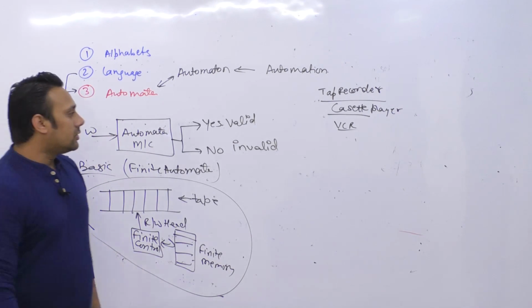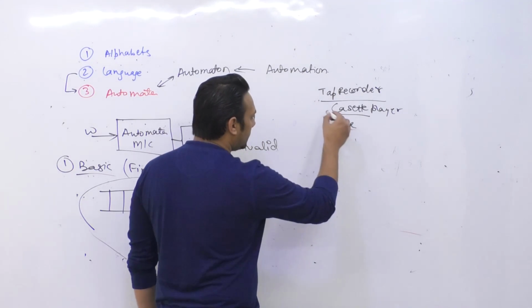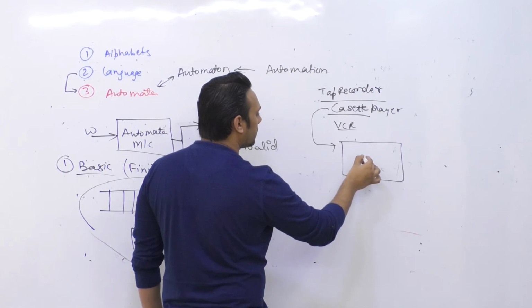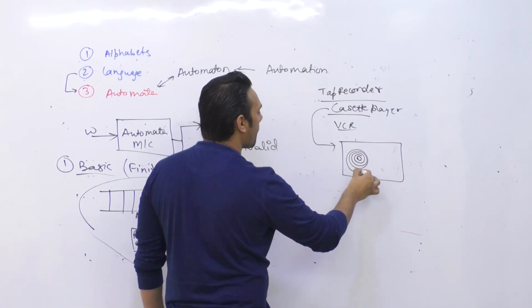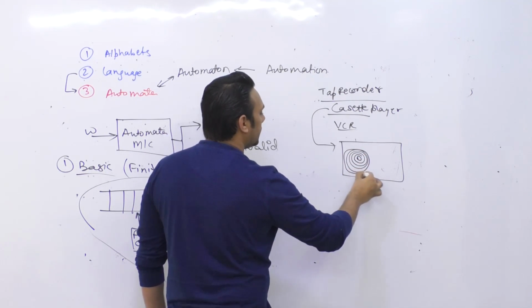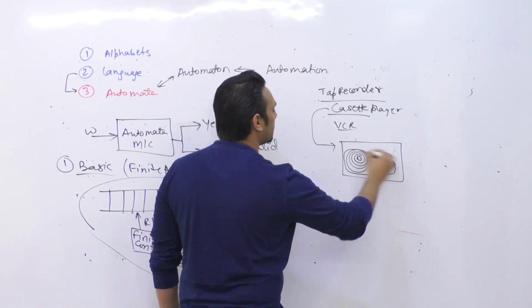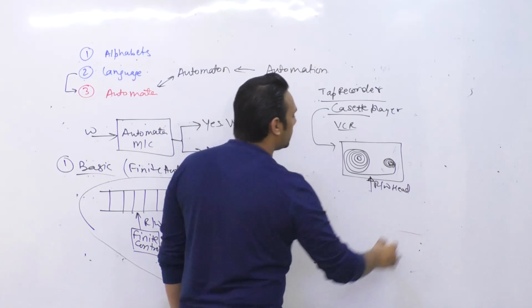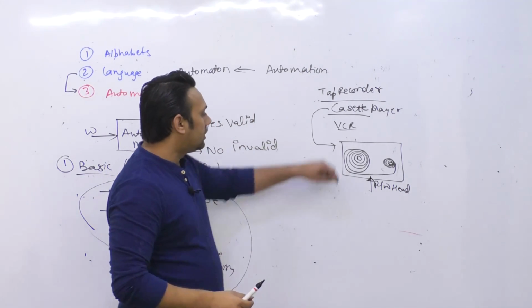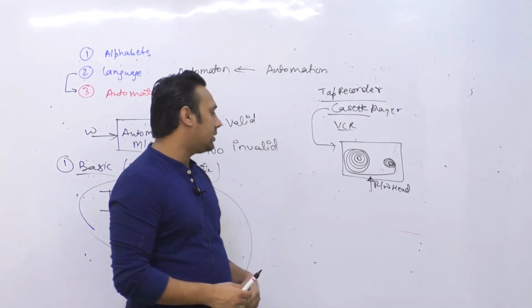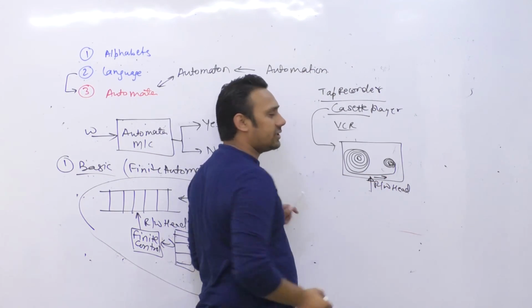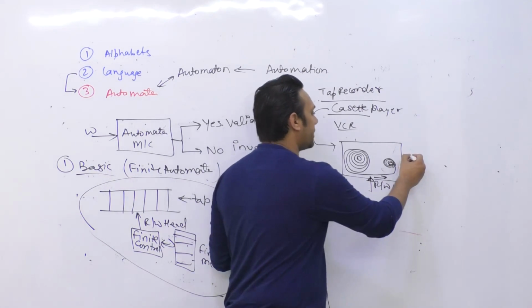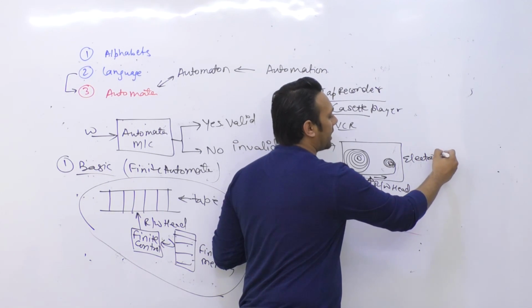In these cassettes we used to have something called a reel like this, and then some part is here, and we put a read write head here. Whenever you play the music, these reels used to rotate. They go from one direction to another, and these reels are basically electromagnetic.